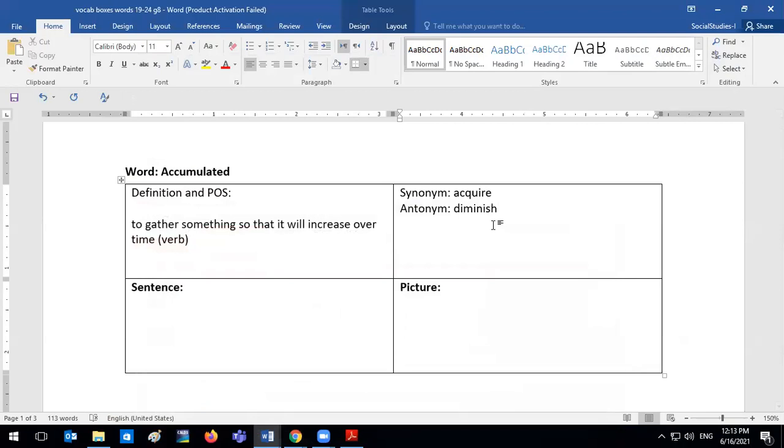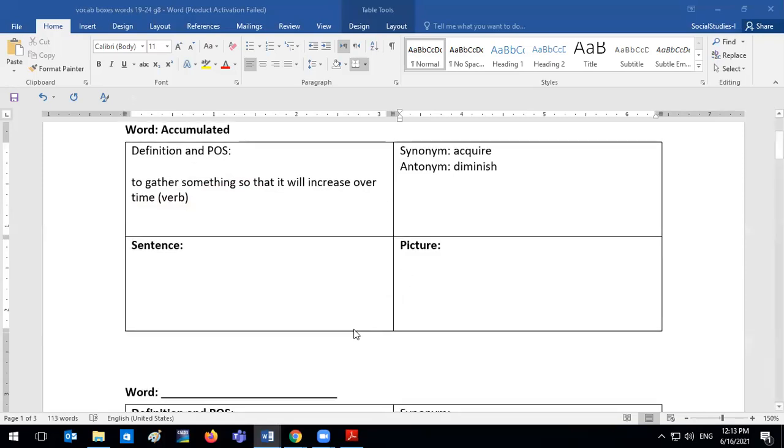So these are synonyms and antonyms. Accumulating is our word, and to accumulate means to increase, to gather something so that it will increase over time, which is a verb. A synonym for it would be acquire, and the antonym would be to diminish, which basically means to have less of something.